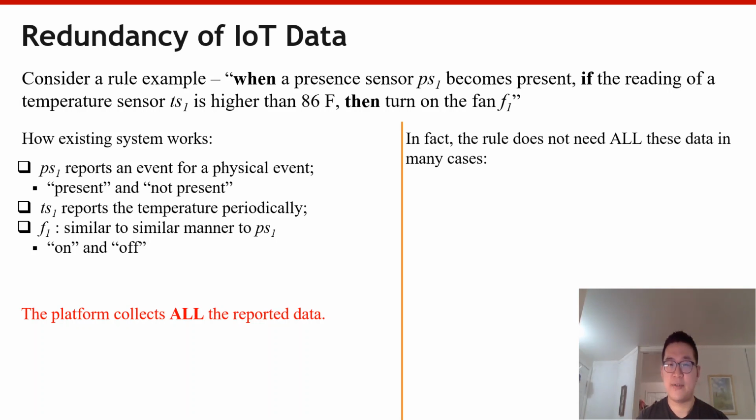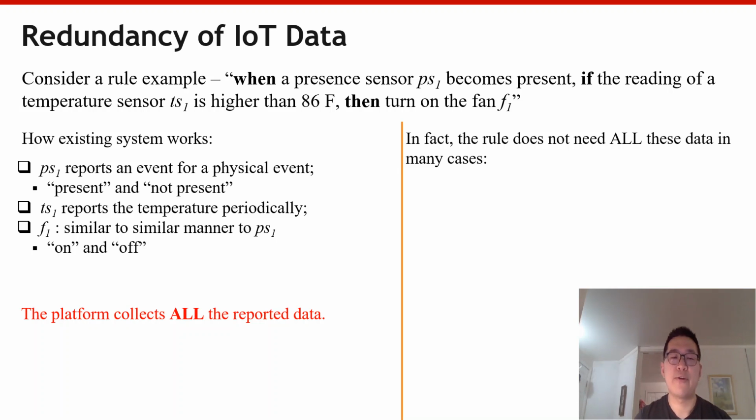But in fact, let's rethink the automation rule. Actually, all the unrelated devices are not necessary. The data from all the unrelated devices are unnecessary at all.